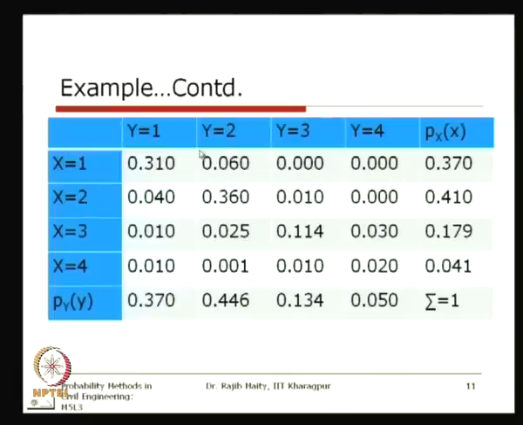So in this range, I have to exclude the case y equals 1. For y greater than or equal to 2, the entire PMF part we will take, and we will also take the marginal distribution for y when y is greater than or equal to 2. So y greater than or equal to 2 means I have to take these probabilities only: 0.446, 0.134 and 0.050.